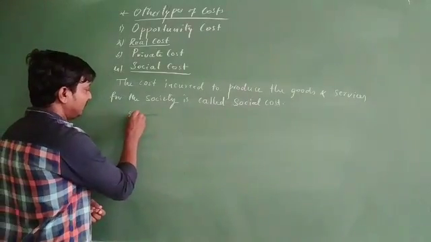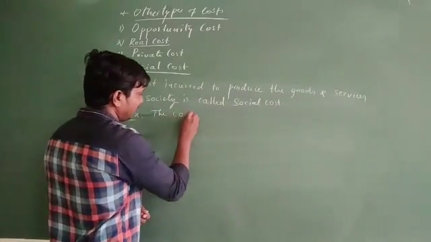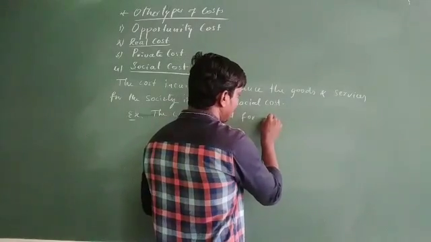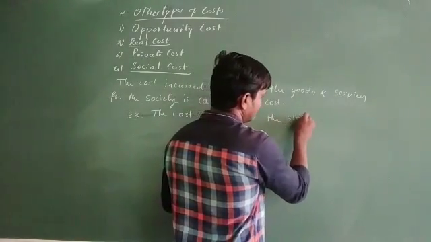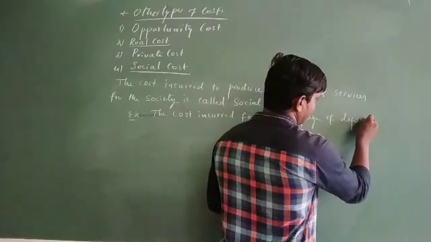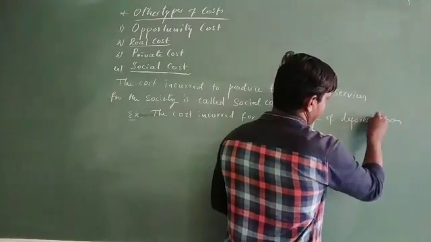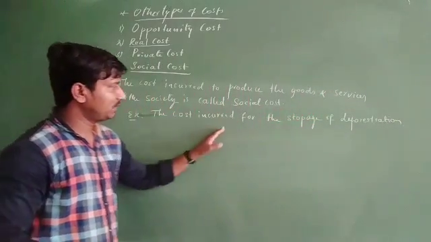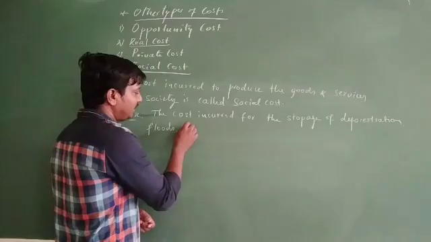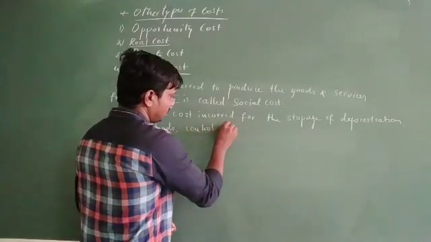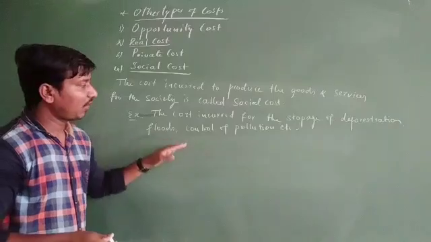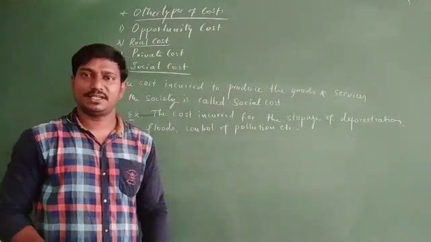Say, for example, the cost incurred for the stoppage of deforestation, or sometimes stoppage of floods, and control of pollution, etc. Which means the cost incurred for societal benefit should not harm the society.